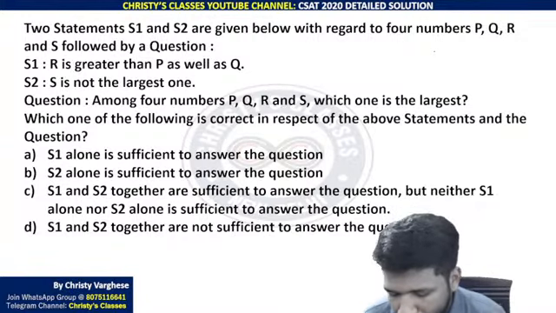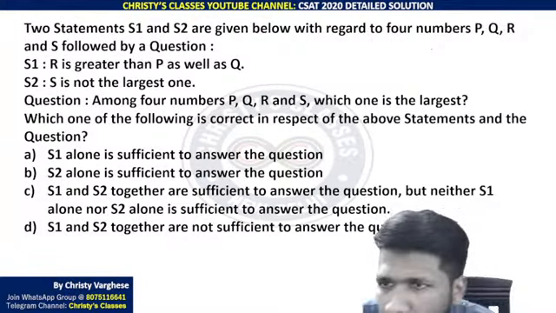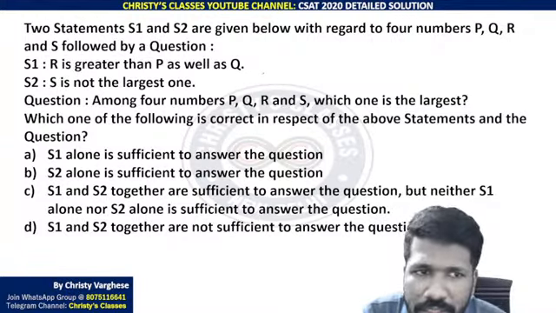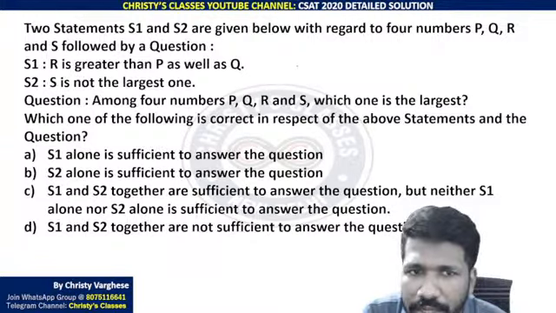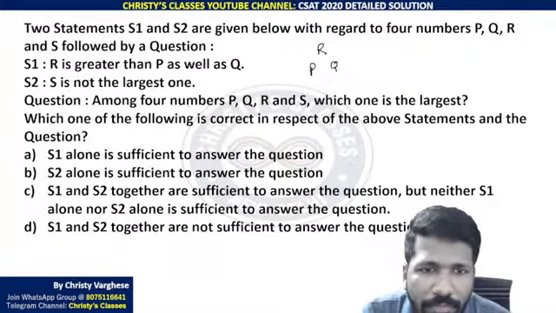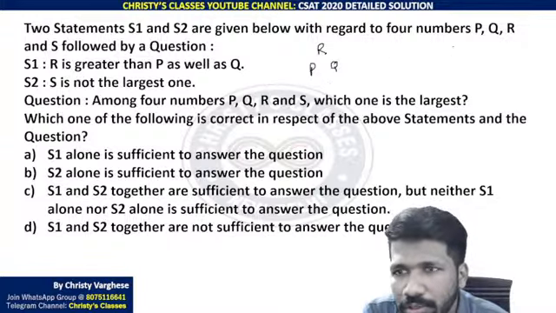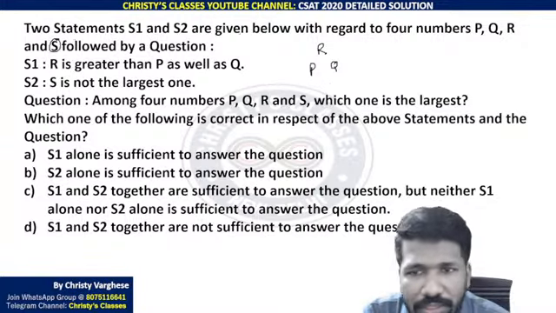Okay, I'll start explaining. Two statements S1 and S2 are given below with regard to four numbers P, Q, R, S. These are numbers. R is greater than P as well as Q. So R is above P and Q, but we don't know the comparison between P and Q. So from that, can you say which is the largest? No, there is one more number S now. S can be above R also, S can be below R also.